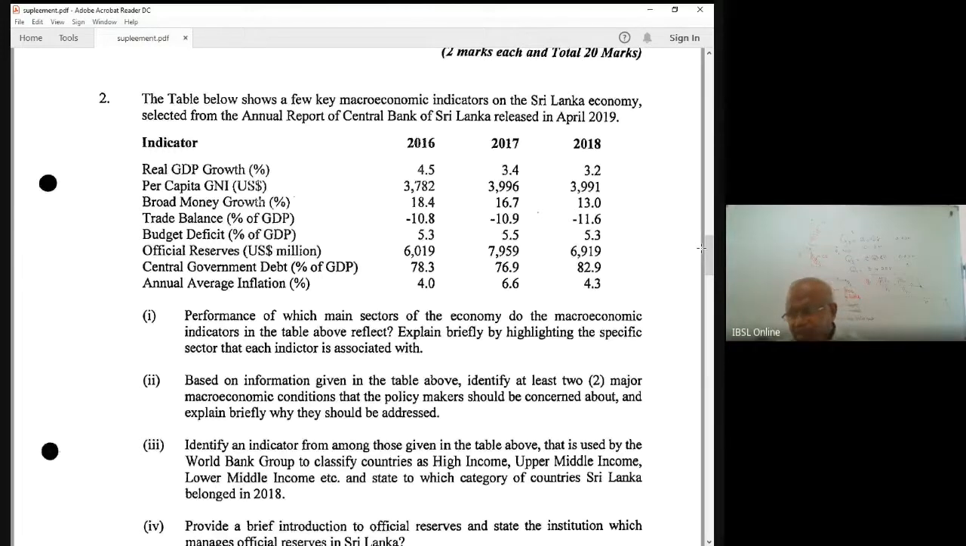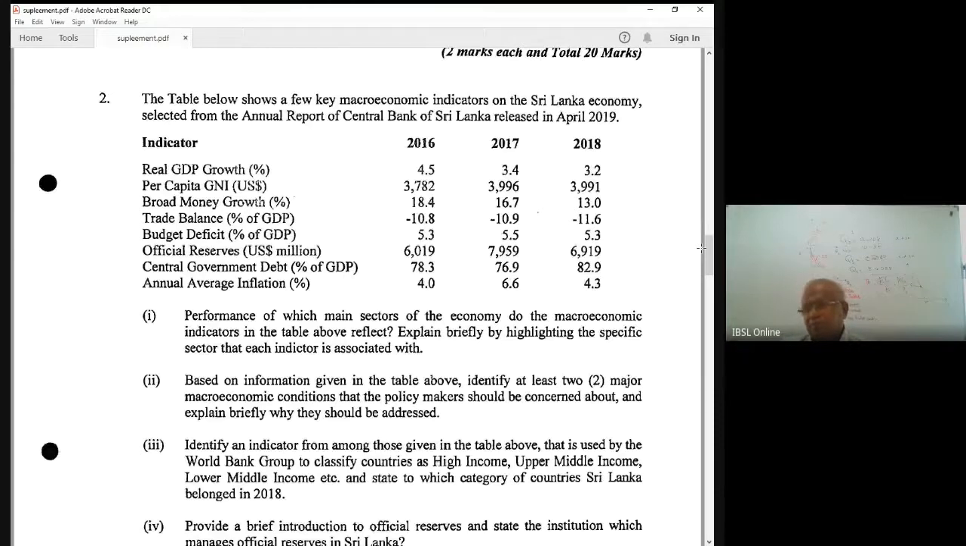By looking at these numbers vertically or horizontally, and giving your indicator, you get marks. Now this is a very easy question. You just state your observation, increase or decrease, and some implications, why it is bad. For example, economic growth is falling. Why is that bad? Employment and economic activities are falling.